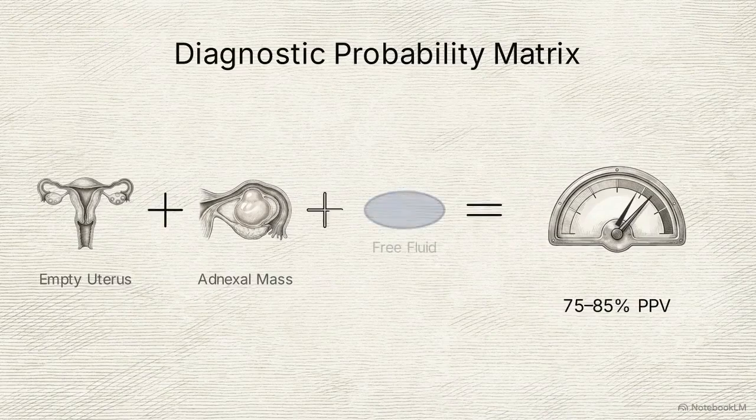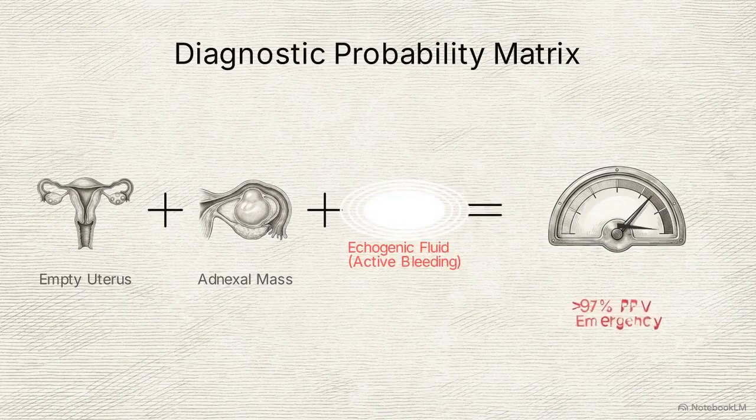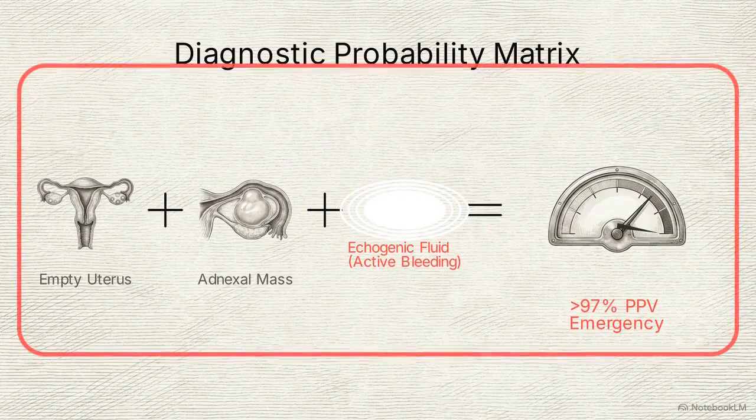The risk escalates rapidly based on surrounding fluid. If an empty uterus, an adnexal mass, and a moderate volume of free fluid are all present together, the probability of an ectopic jumps to 97%. That risk is even higher if the fluid is echogenic, suggesting active bleeding.